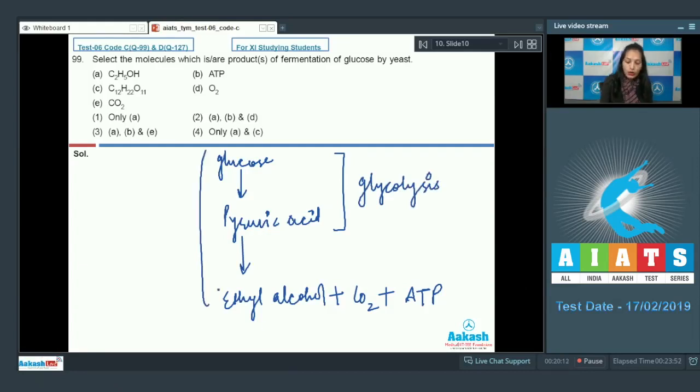So this is complete alcoholic fermentation. So during alcoholic fermentation by yeast, ethyl alcohol, CO2 and ATP molecules are produced. Oxygen and the sugar are not produced. By analyzing the option, you can say the correct option for the given question is option number 3. Let's move to the next question.